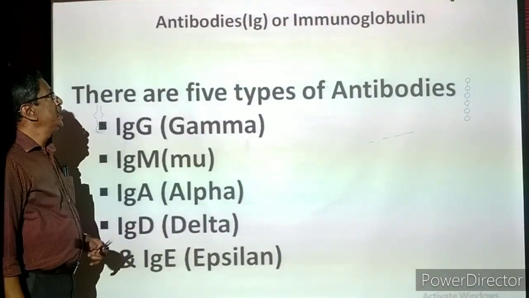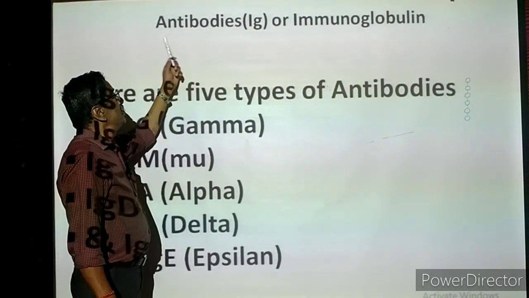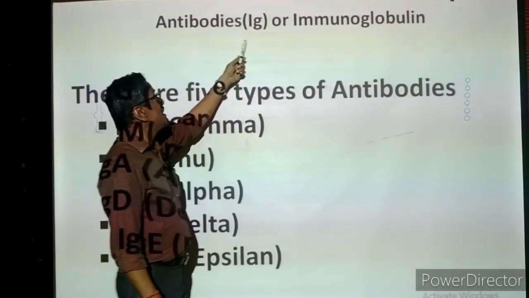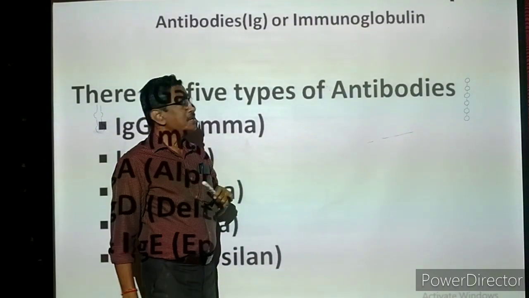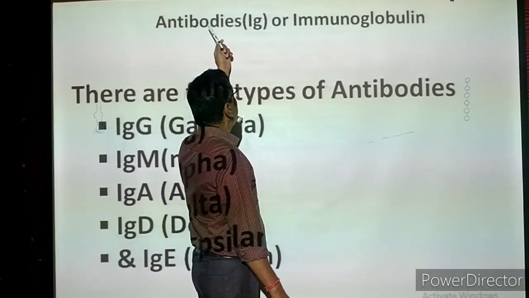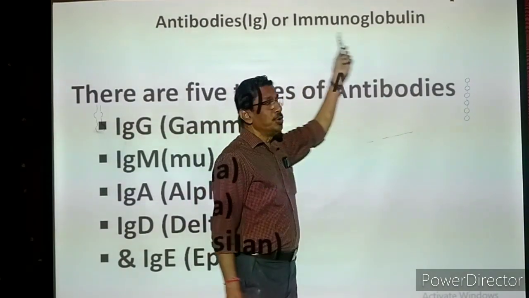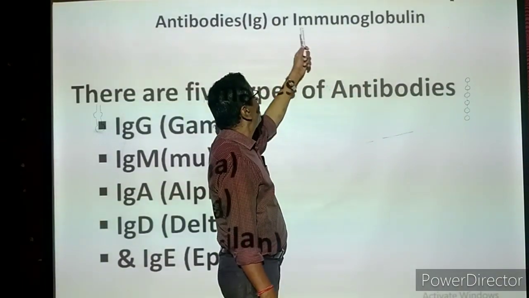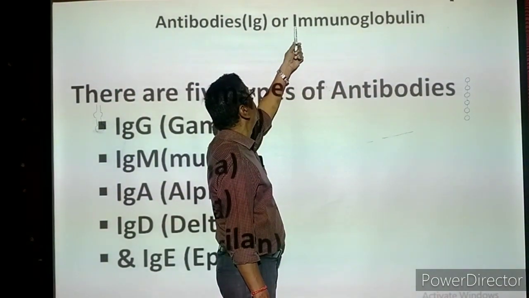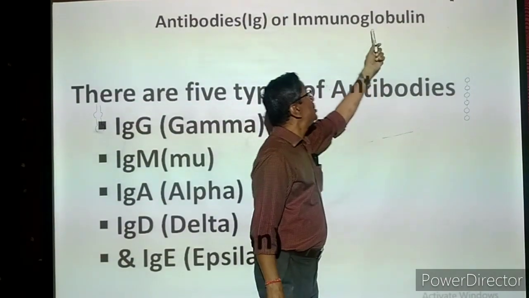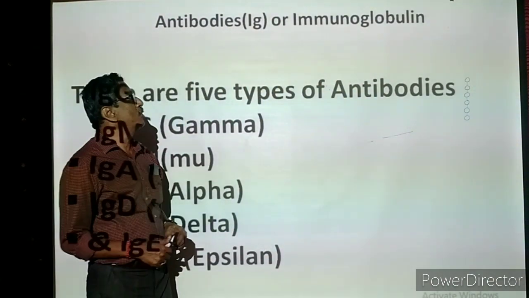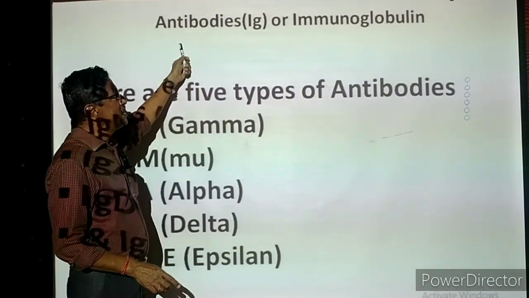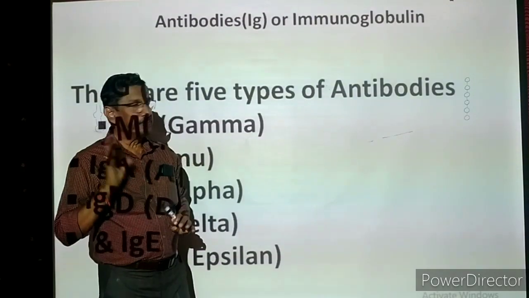Now we are going to study the details about the antibodies. The abbreviation for antibodies is Ig, capital I, small g. Why do we have to give the abbreviation Ig? The antibodies are also called immunoglobulins. In this terminology, we are taking I for immuno and G for globulin, the first letters, so that we give the abbreviation Ig. Antibodies and immunoglobulins are both the same.